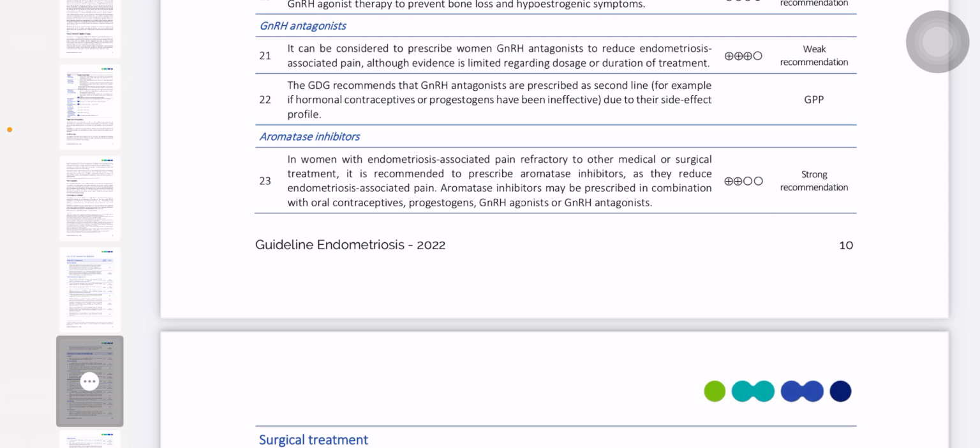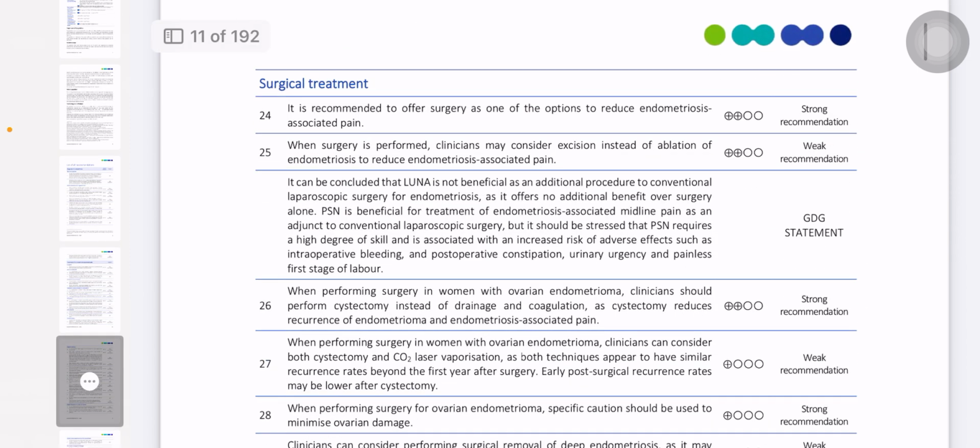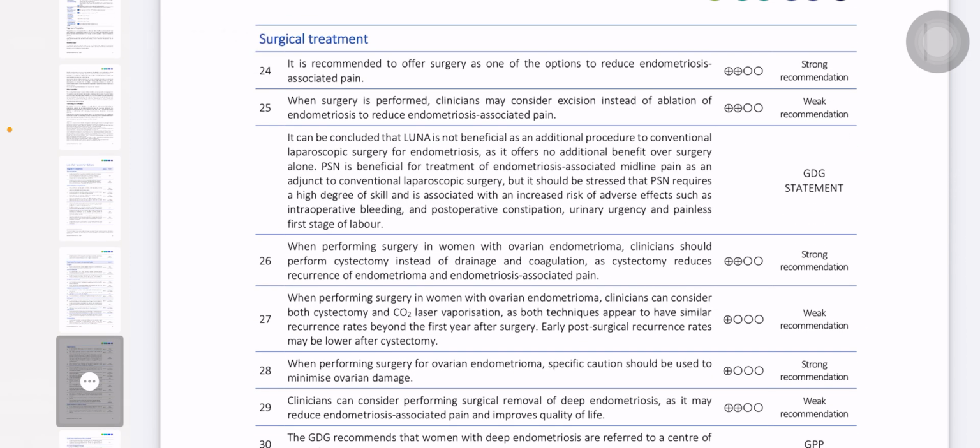So later on we have to discuss infertility, what to choose. Okay, surgical management: in what condition do we have to do laparoscopy when the medical treatment has failed? For example, if a young girl comes with symptoms, we first start with medical treatment. So they had a good response to medical treatment.